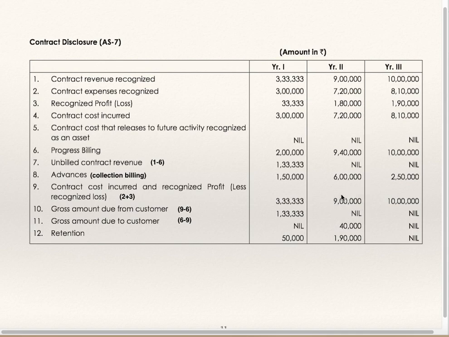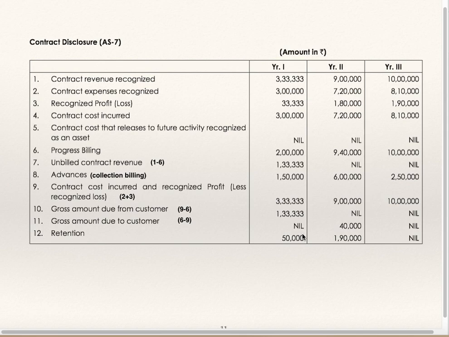In the second year, contract cost plus recognized profit is 9 lakh, whereas the progress bill is 9,40,000. So due from customer is nil. In the third case also, due from customer is nil. Due to customer: if the difference is negative, 9 minus 9.40, then it is due to customer. Billing is 9,40,000, but cost plus recognized profit we have found is only 9 lakh. The bill amount is more, so that's why it is due to customer 40,000. Again in the third year it is nil.